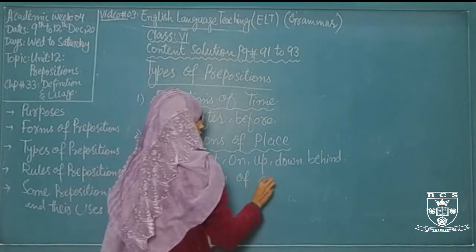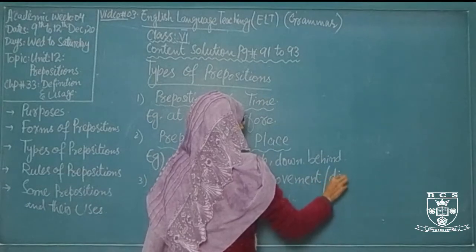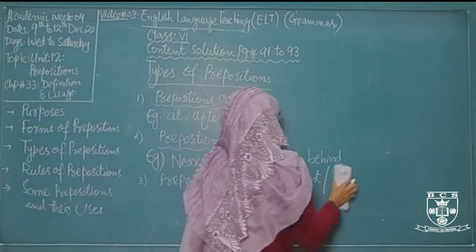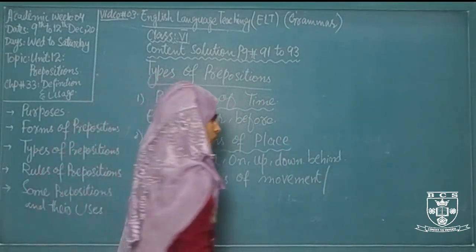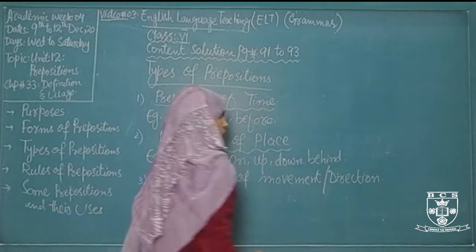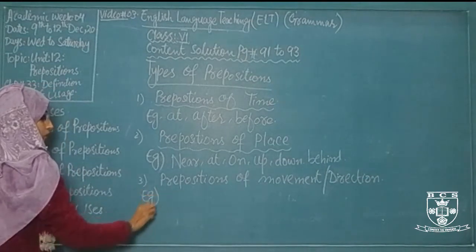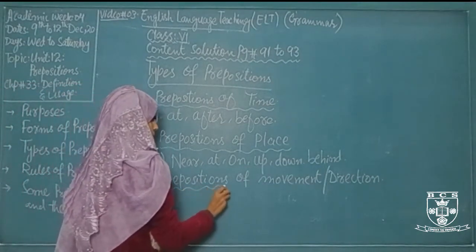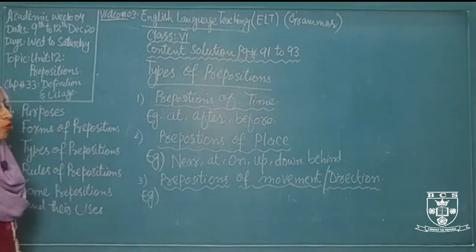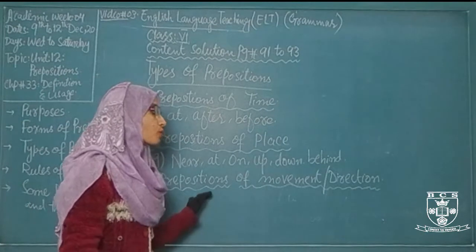Prepositions of movement and direction indicate the direction or movement to show the relationship between the subject and object.